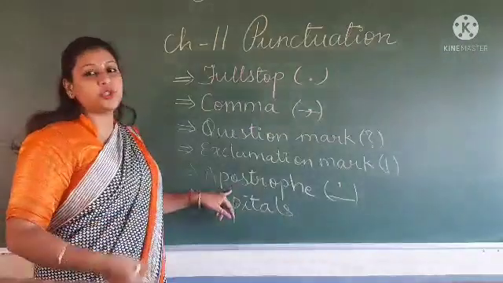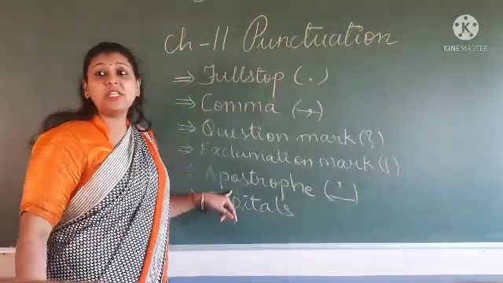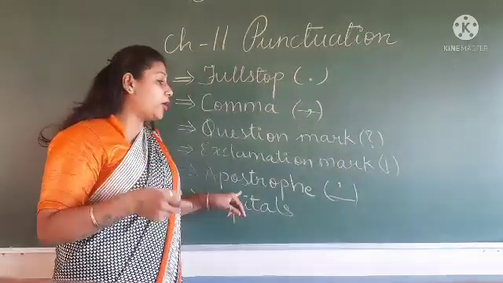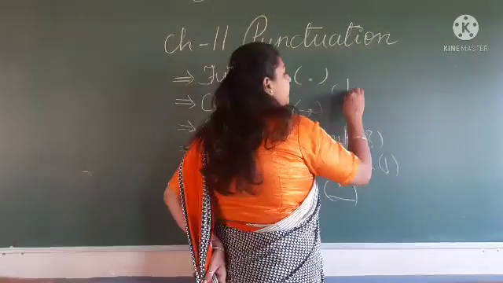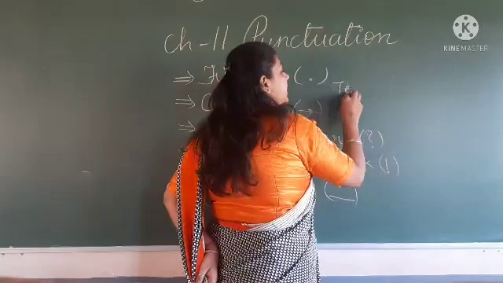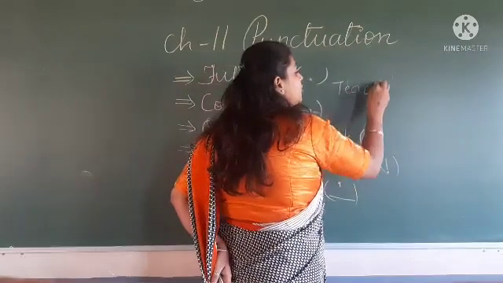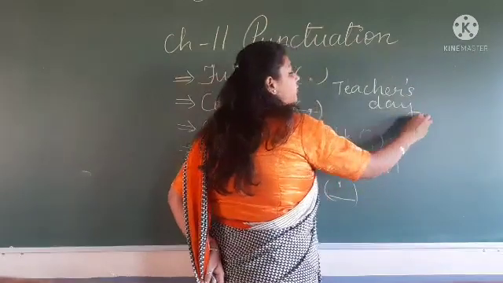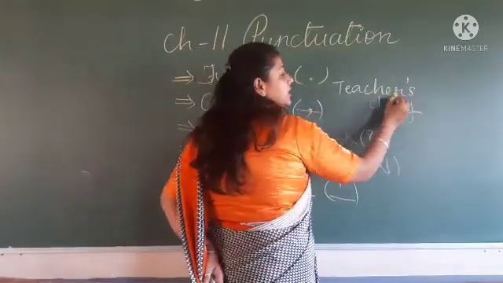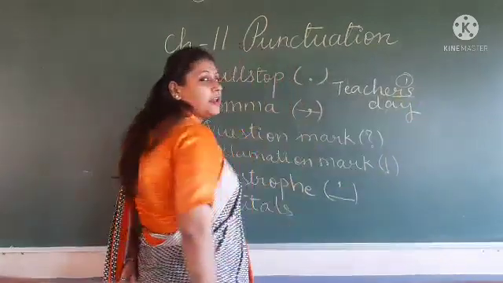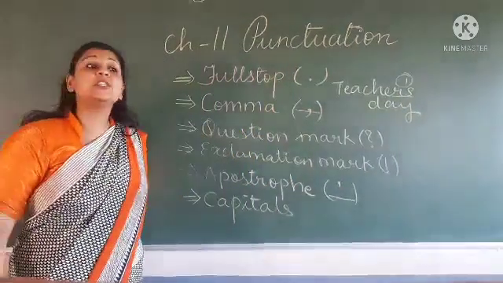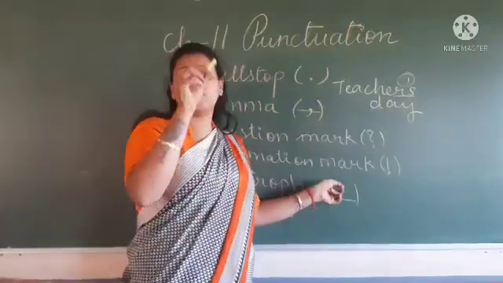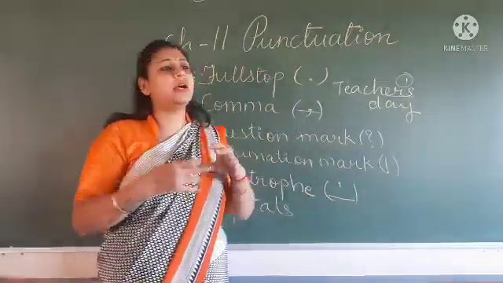Next is apostrophe. You must have seen in writing parts of English and many other subjects, apostrophe. You write this. Many times you write Teachers' Day. Teachers' Day is celebrated on 5th of September. You write this. This is your apostrophe. What is apostrophe? This upside apostrophe sign, ये हम कहाँ लगाते हैं?